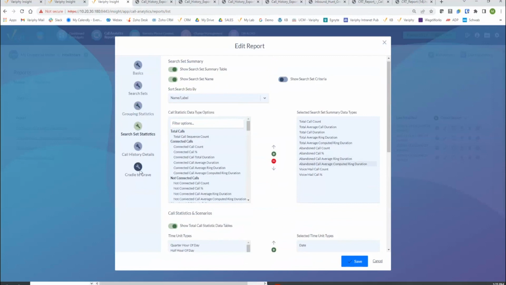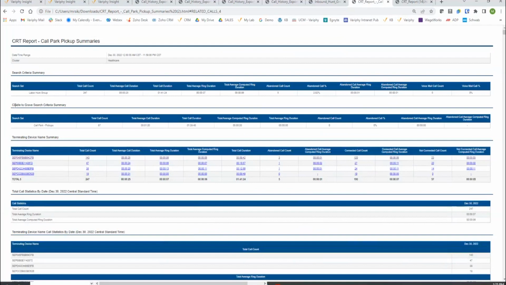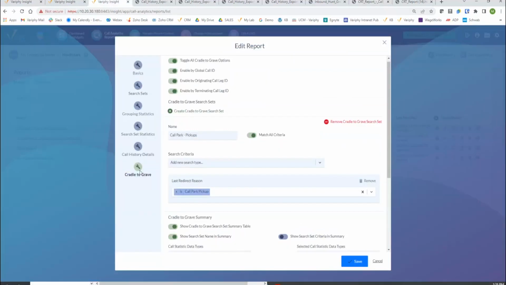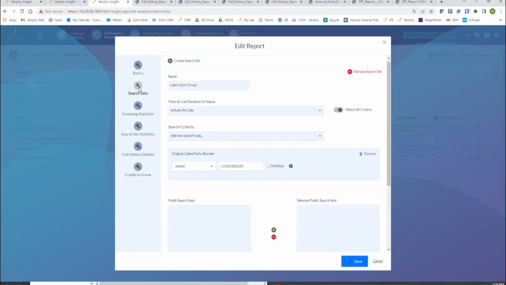But what I did was in the cradle to grave section here for this report, let me show your eyes real quickly one last time how I was able to derive this for call park pickups. In the cradle to grave section, I created a cradle to grave search set. And on this one, I just keyed up simply on where the last redirect reason equals call park pickup. That's picking up those 67 calls for me out of those 247. Now, I don't need to, I guess, reinvent the wheel and put in the main original search filter, which was the original called party number on this DID here within this search set.